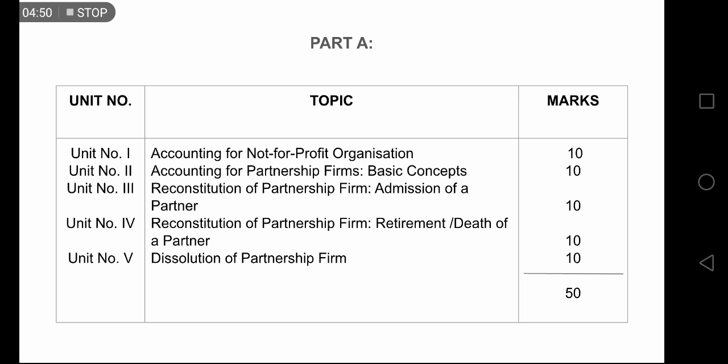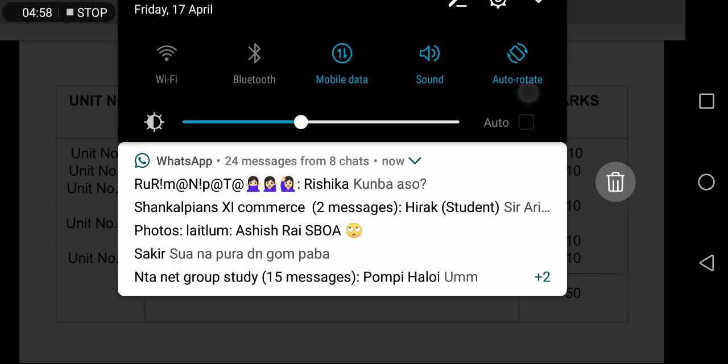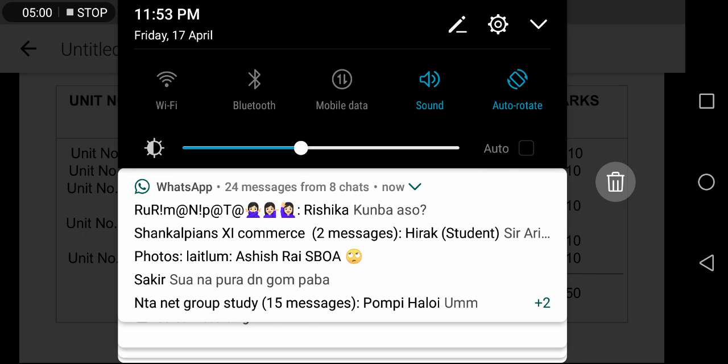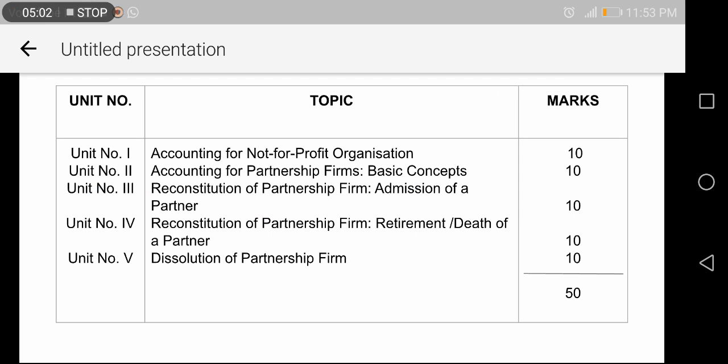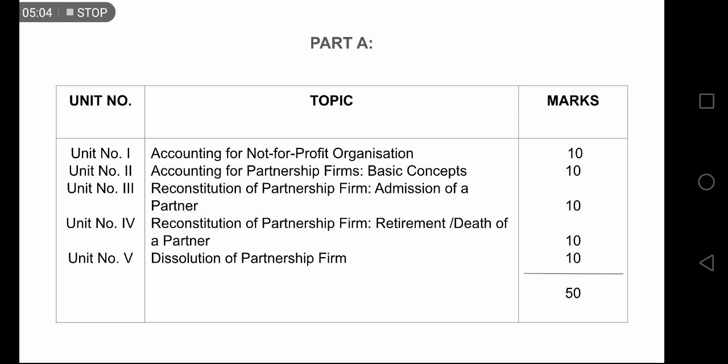It also carries 10 marks. Next is unit 4, which is reconstitution of a partnership firm in case of retirement or death of a partner. Now see, admission is also a case, but retirement can also be a case, yes or no?